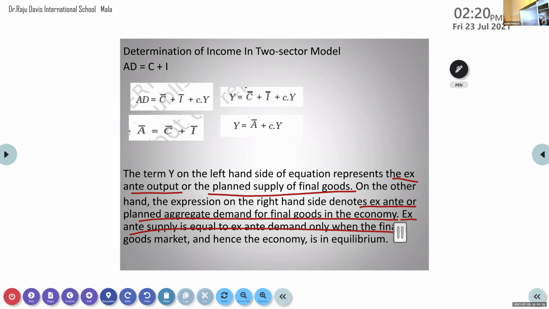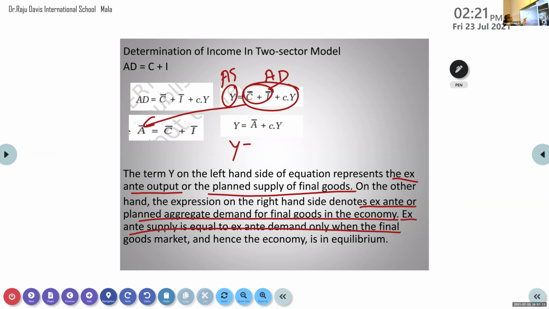Once more I will show you that graph. This is AS, this is AD. This C plus I we are taking as A bar.